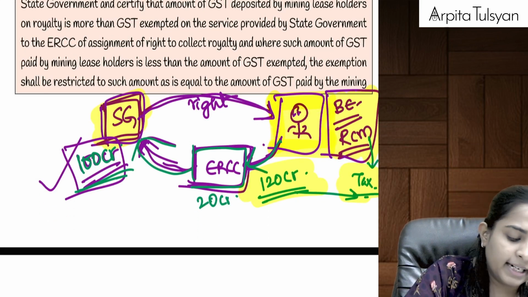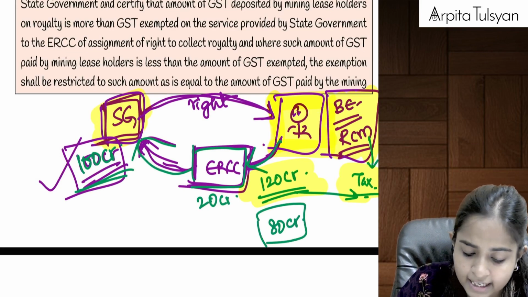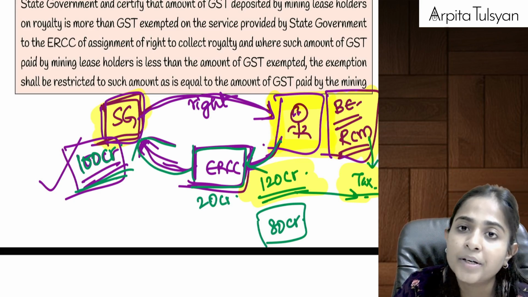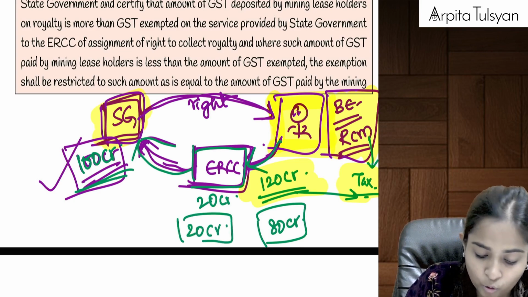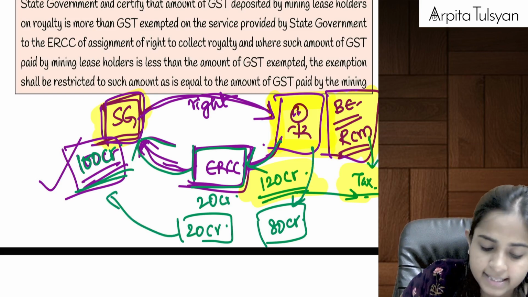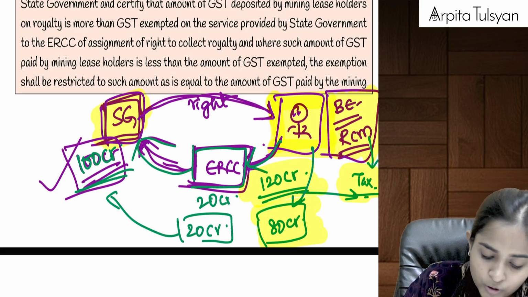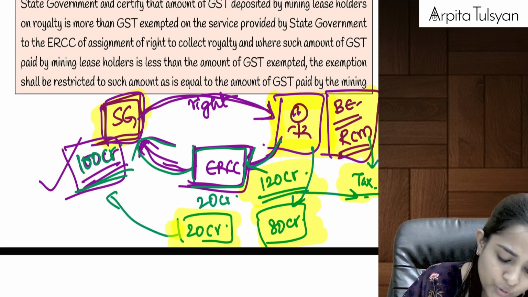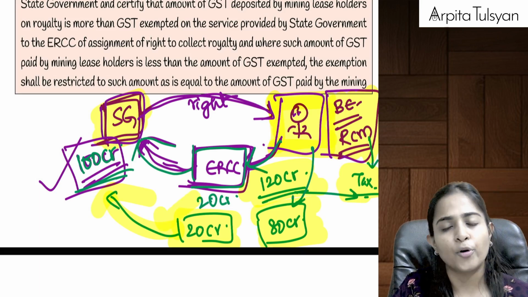Okay. Alternatively, let's say I could pay a royalty of only 80 crore rupees to the ERCC as per the calculation. But the government wants how much? Government wants 100 crore. So now ERCC will have to pay 20 crore from its pocket to the state government. I paid 80 crore to the ERCC, and I would have also paid tax on this 80 crore. So when ERCC pays this balance 20 crore to the state government, at that time ERCC will also be required to pay tax on this 20 crore.